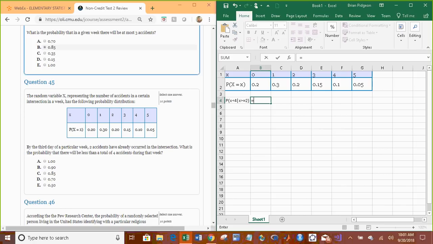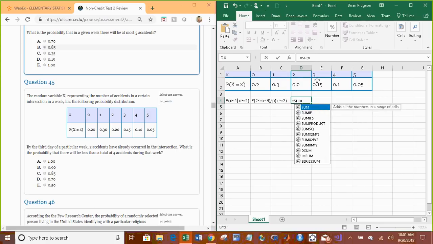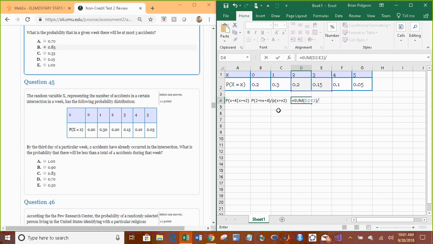What's the probability of this equal to? Well, it's the probability that we are greater than or equal to 2 and less than 4, divided by the probability that we're greater than or equal to 2. So we can just use a table for this. Between 2 and 4, inclusive of 2, that's going to be the sum of 2 and 3, not including 4. Then dividing by the probability that you're greater than or equal to 2, which is the sum of all 4 of these: 2, 3, 4, and 5. The answer is 0.7.